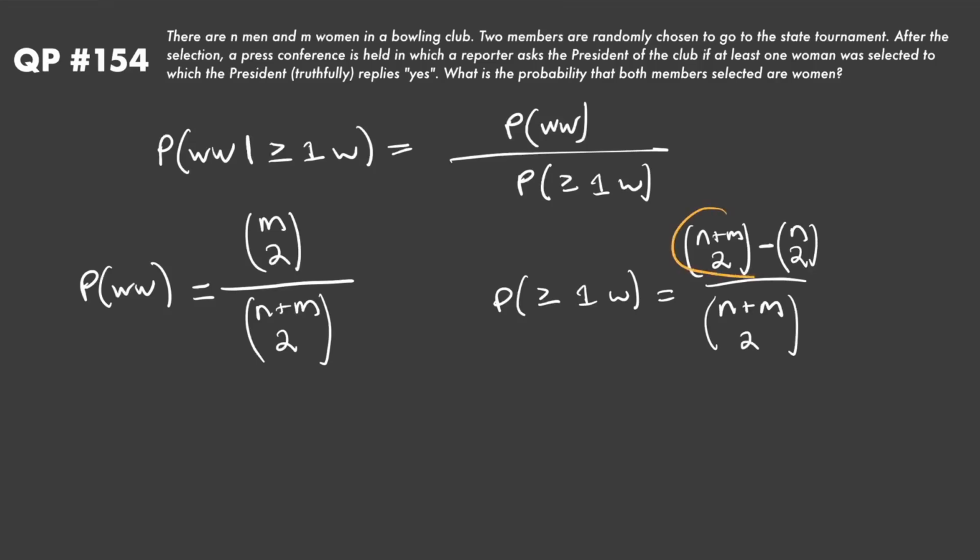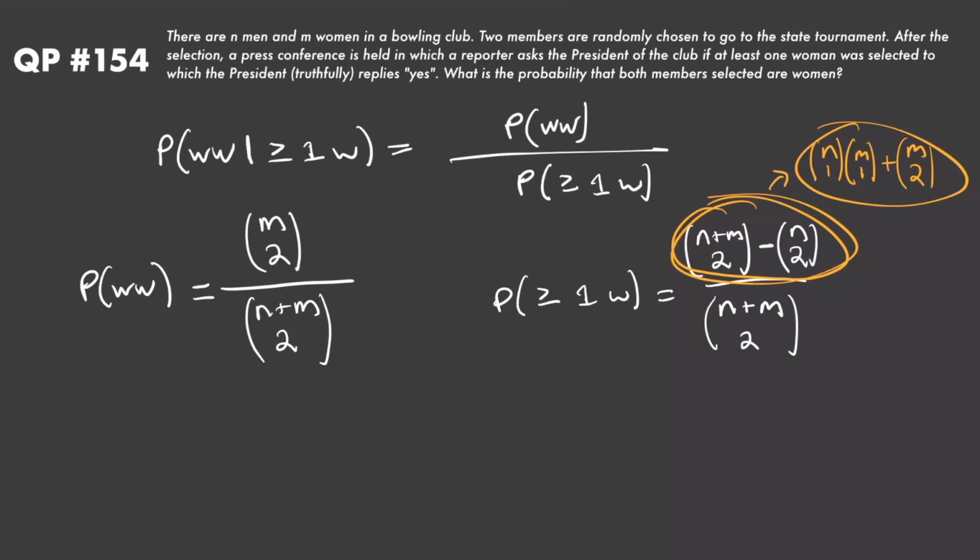Or equivalently, you could think about it as, if we have at least one woman, that means we have either one man and one woman, so n choose one times m choose one, or we have two women, so m choose two. Because in order for there to be at least one woman among the two selections, we either have one woman and one man, or we have two women. That's what at least one woman means. So these two things are equivalent, but either way, it doesn't matter.